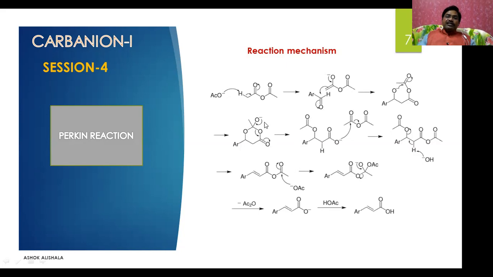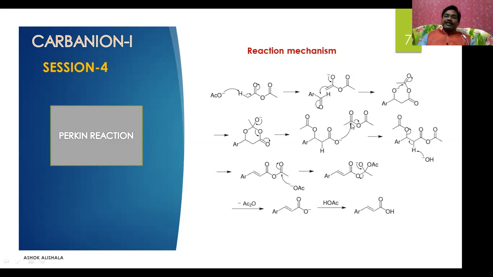Now again some rearrangement takes place. The negative charge on the oxygen shifts between the carbon and oxygen, and at the same time the single bond between the carbon and oxygen shifts here. Now this oxygen gets the negative charge, and this is again added to the anhydride, which acts as a base. Now you get another intermediate here, and from this intermediate you can observe how the reaction proceeds.